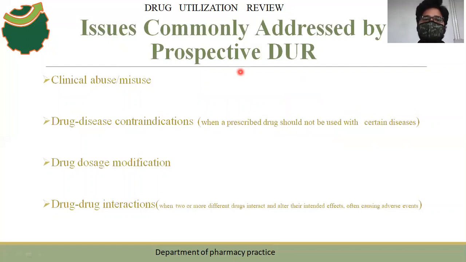So what are the issues this prospective drug utilization review can take care of? The first is clinical abuse or misuse. Let me give an example here. Supposing a patient is prescribed morphine for 60 days. If you give 60 days of medicine at a time, there might be a chance that if the patient's symptoms are not reduced, he might take 2 or 3 tablets. That should not happen.